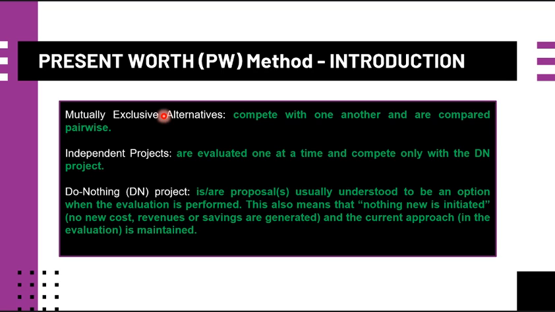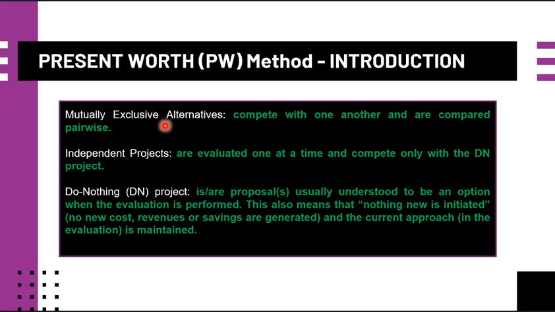If none of the alternatives are economically justified, then all can be rejected as well. And by default, this DN, or do nothing alternative, is selected because those alternatives at hand are not economically justified.